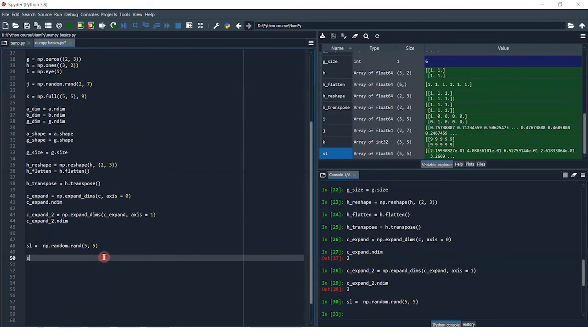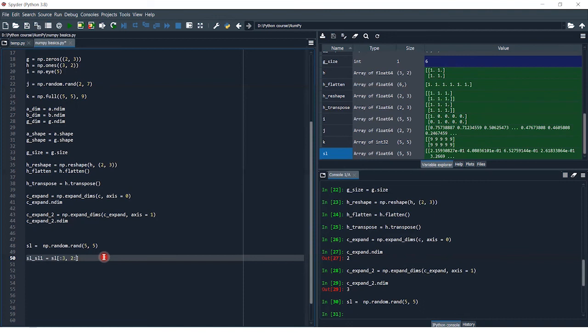Then I can just type sl_sl1 equals sl, and for the first 3 rows I type :3, and for the columns from 2 to end.